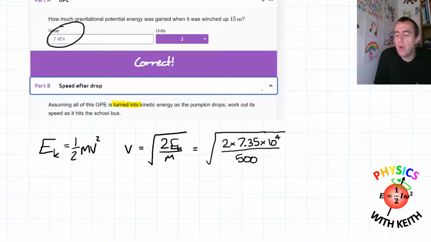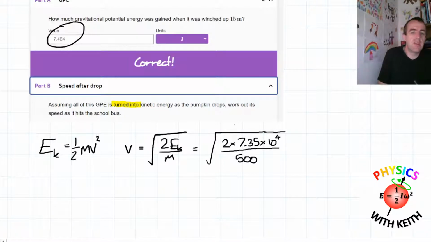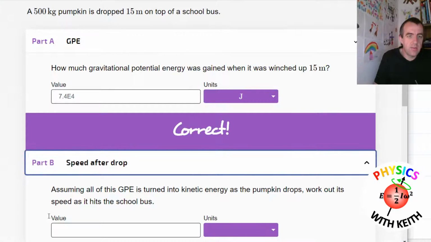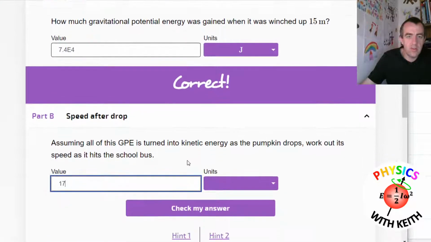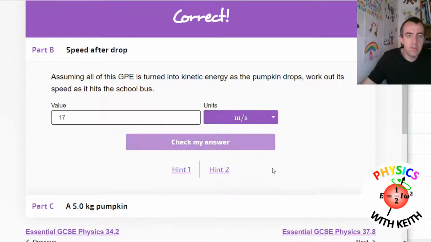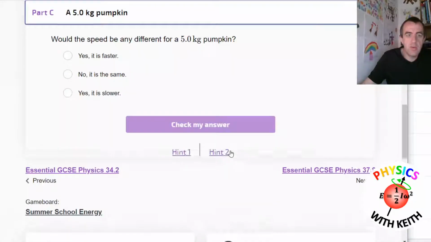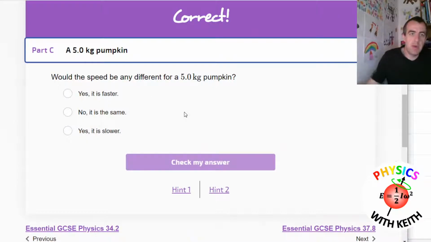So what was it? 17 meters per second. So that's rounded to 2 significant figures. Take the Isaac Physics website, type in 17, and we cross our fingers and hope that it all works. Meters per second, correct, good. And then we're told, what about 5 kilogram pumpkin? Would the speed be any different?